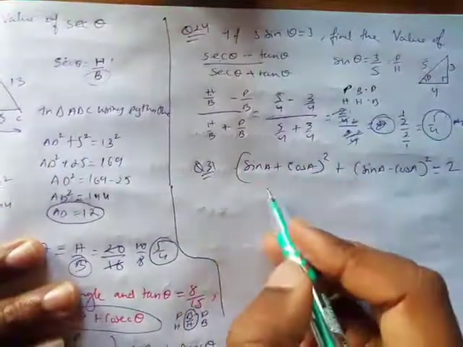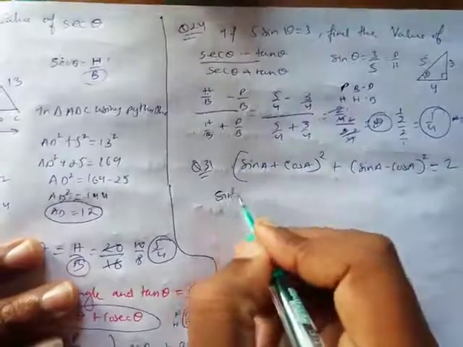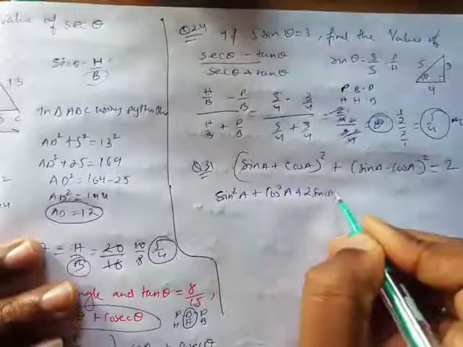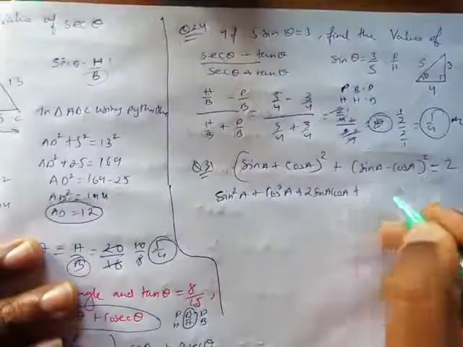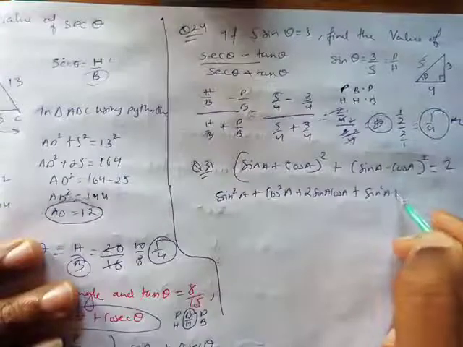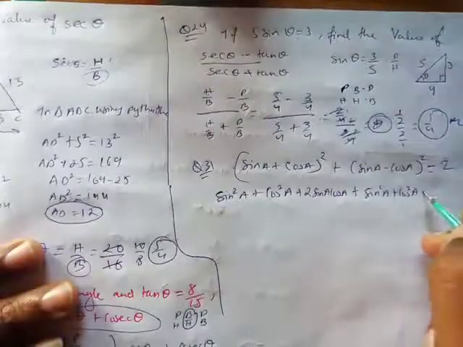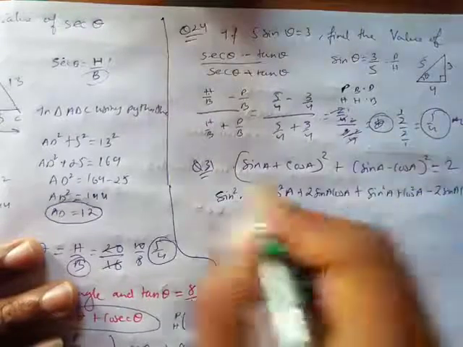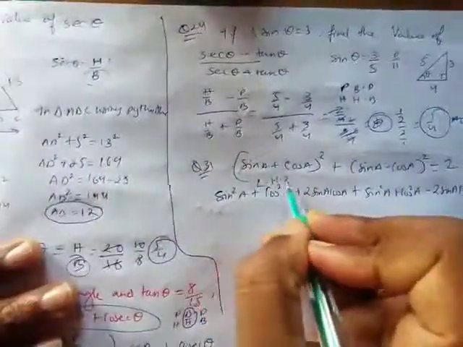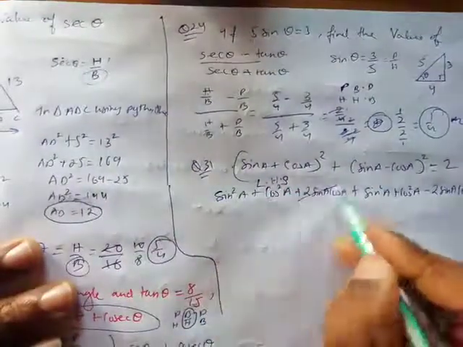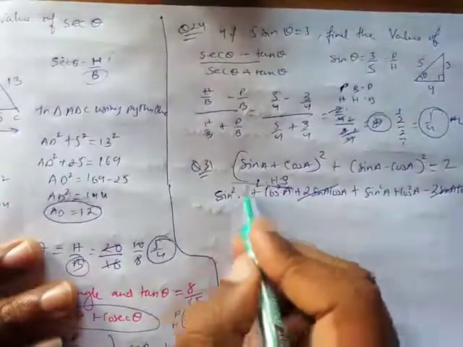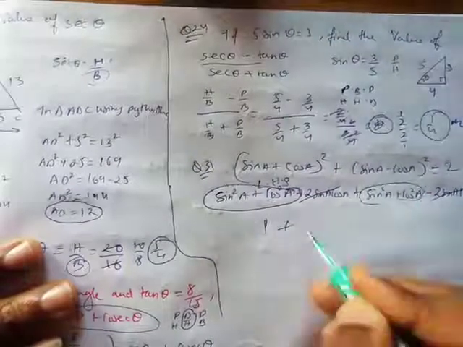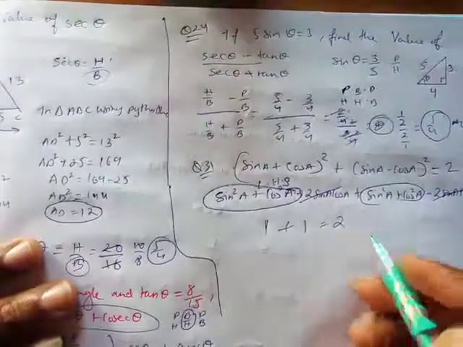So what I'm going to do, you know the formula for A plus B whole square, that is sin square A plus cos square A plus 2 sin A cos A, right? And you know A minus B whole square, sin square A plus cos square A minus 2 sin A cos A. I can't shift everything to the other side. I have to solve the left hand side and prove that it's equal to 2. So I can see that this and this can be cancelled out, and you know the formula, sin square theta plus cos square theta is equal to 1, and this one will also give 1. So 1 plus 1 is 2. This was the very first part.